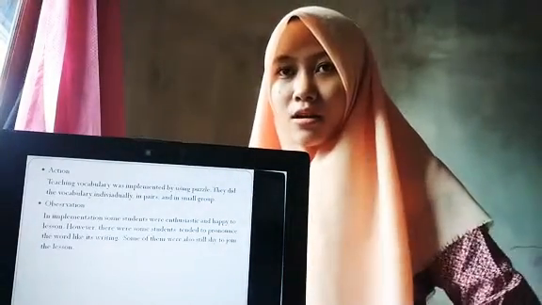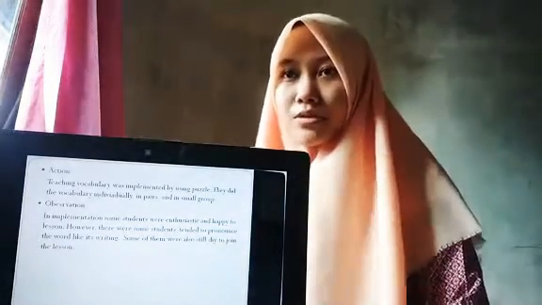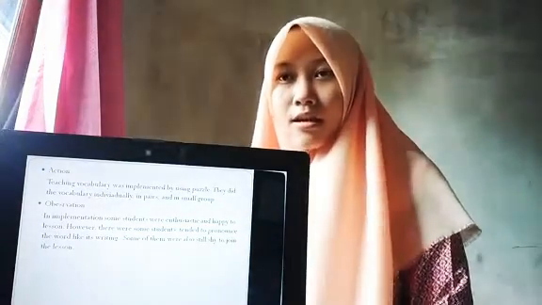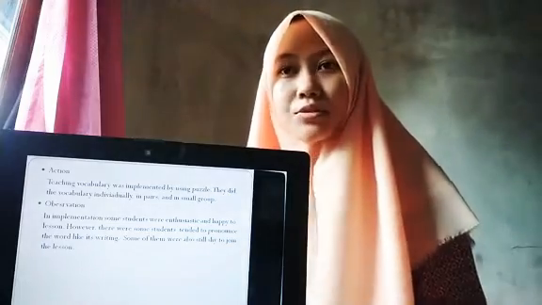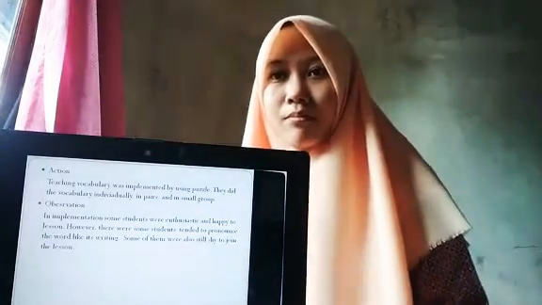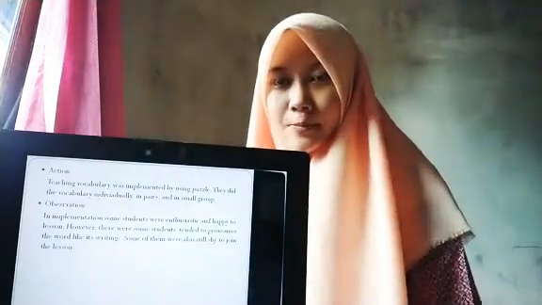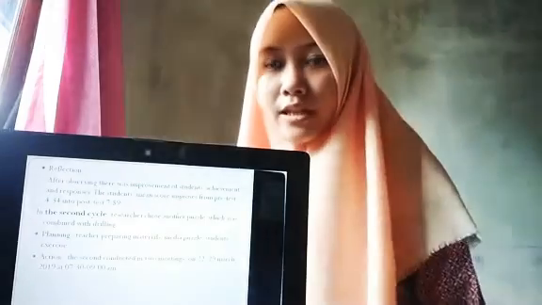Next is observation. In the implementation, some students were enthusiastic and happy to listen. However, some students tended to pronounce the word like its writing. Some of them were also still shy to join the class. Next is reflection.